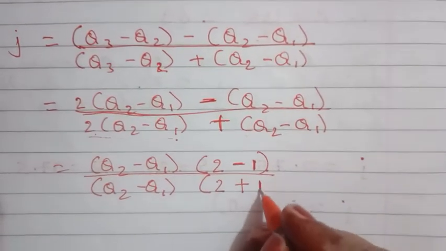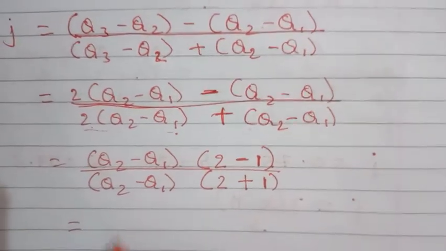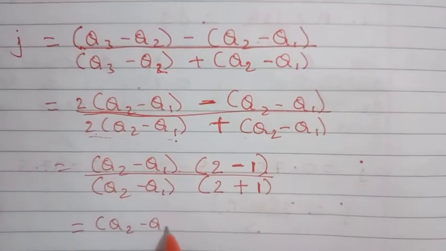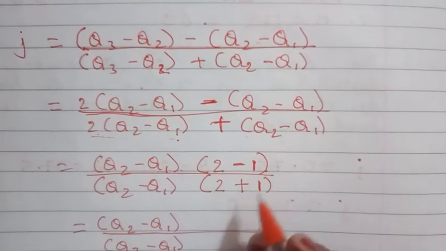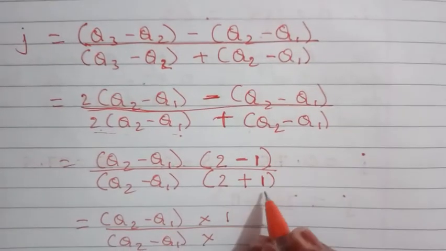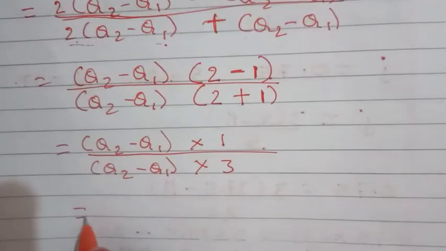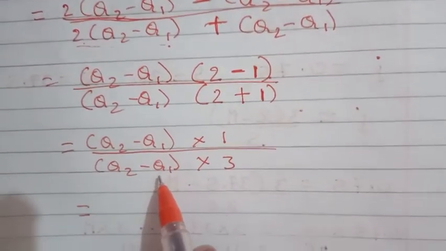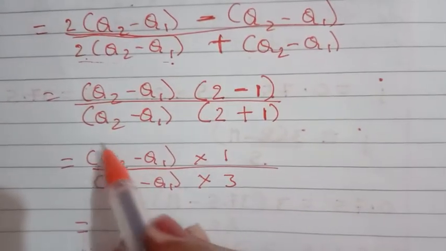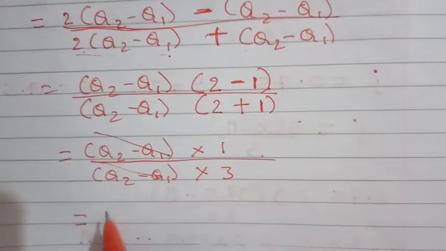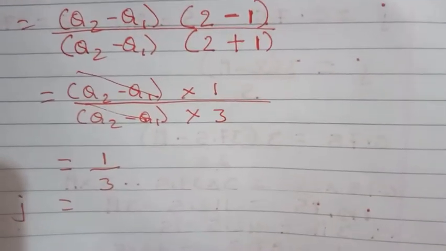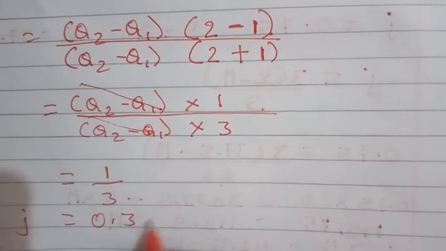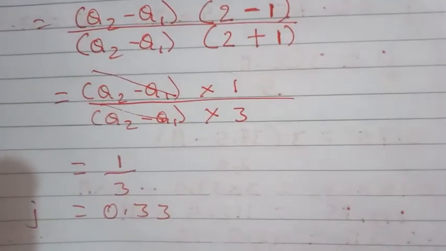Nothing. So we can write down as 1. So Q2 minus Q1 upon Q2 minus Q1. Now 2 minus 1 is 1 and 2 plus 1 is 3. That is equal to, now Q2 minus Q1, in numerator and denominator we can cancel. Now here what is left? 1 upon 3. So J is equal to 1 divided by 3. So you will get your answer as 0.33. So that is the value of J.